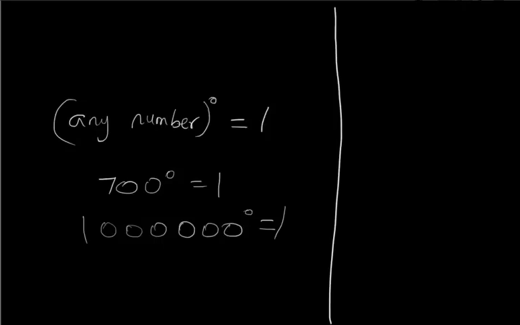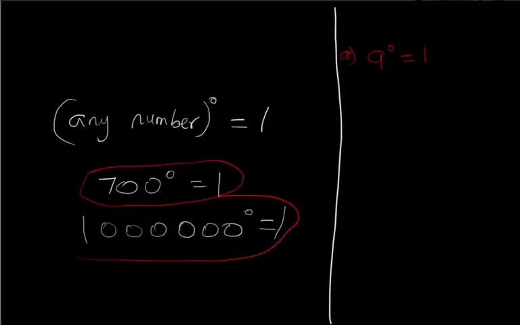But not to worry, let's just write it how it should be written. Let's pretend to be proper mathematicians. Rule 1, or let's say A: A raised to power 0 equals 1. All these examples that I just showed you are numbers that could have easily been the values of A themselves.